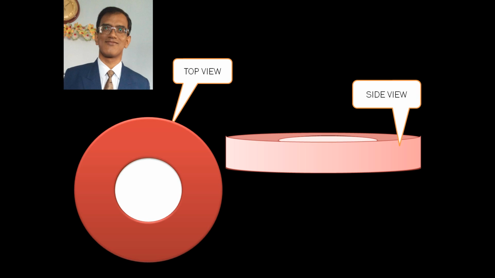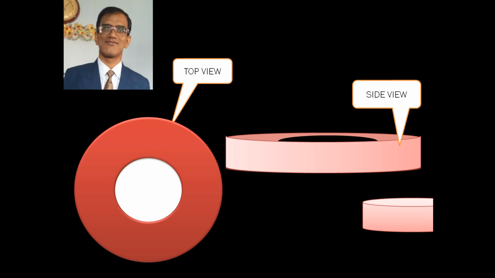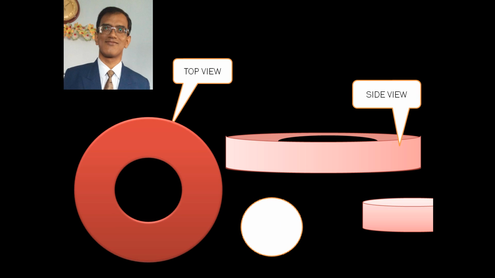Here I have made two figures. One is showing the side view of the embankment while the other is showing the top view. Now let us see what will happen if we subtract the inner cylinder from this. You can see that what is left out is the volume of the embankment. Similarly, from the top view, if we remove this inner cylinder, the thing left out will be the volume of the embankment. So in order to find the volume of the embankment, we will have to subtract the volume of the inner cylinder from the outer one.